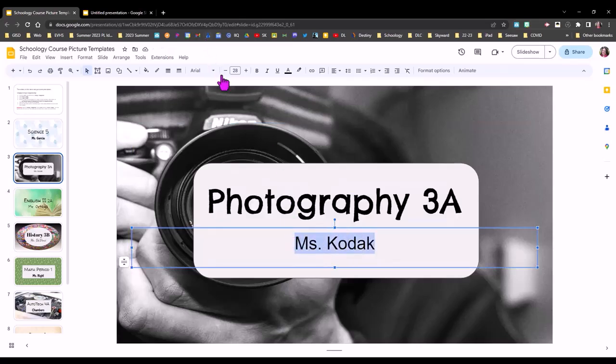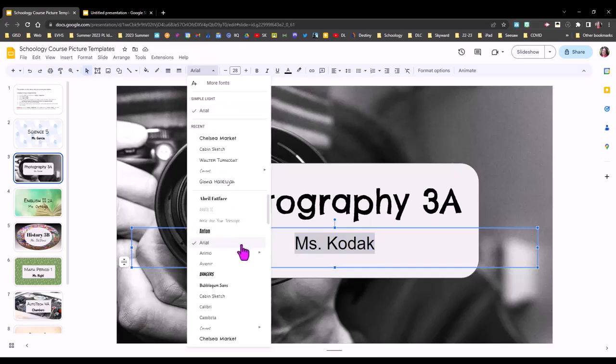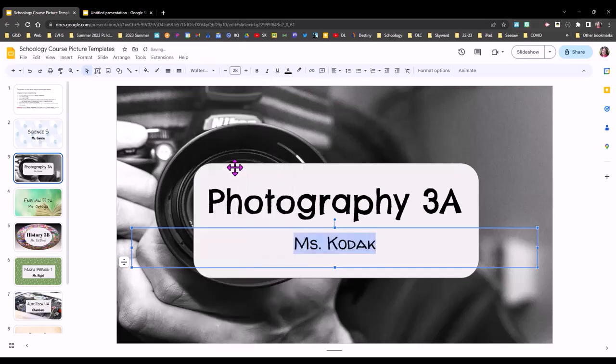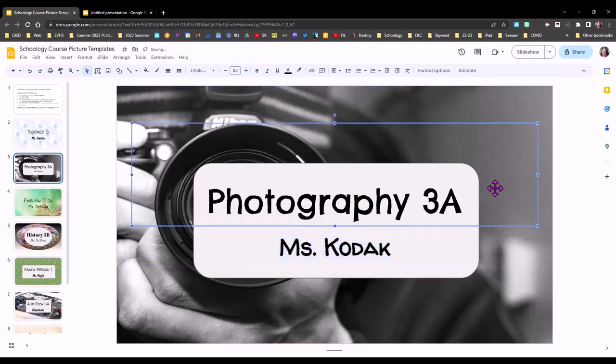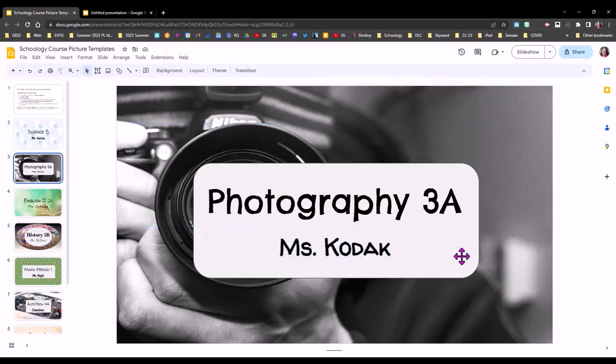Like if I think Miss Kodak is not large enough, let's do that. And maybe make it bold, and then I can increase that part. You want to make this, whatever your text you're putting on, nice and large, because this is going to shrink down to the size of your Schoology photo, and you want to make sure that you don't lose the text. You also want to keep it centered as much as possible. And now that this is ready, I'm clicked on it over here in my slide thumbnails.